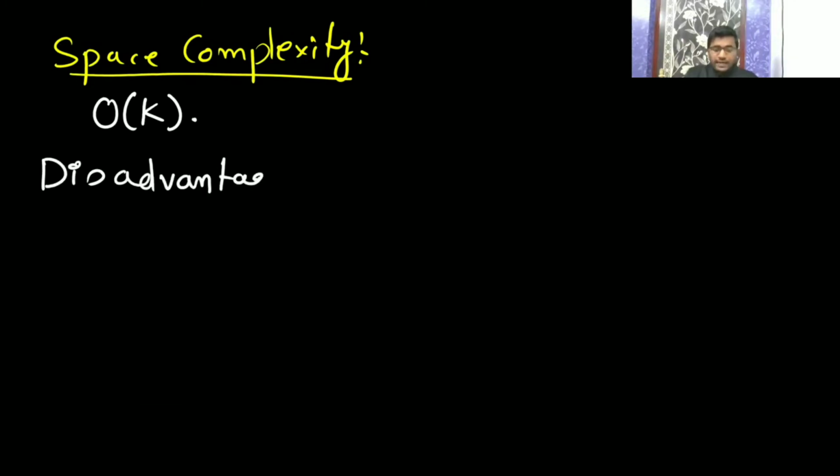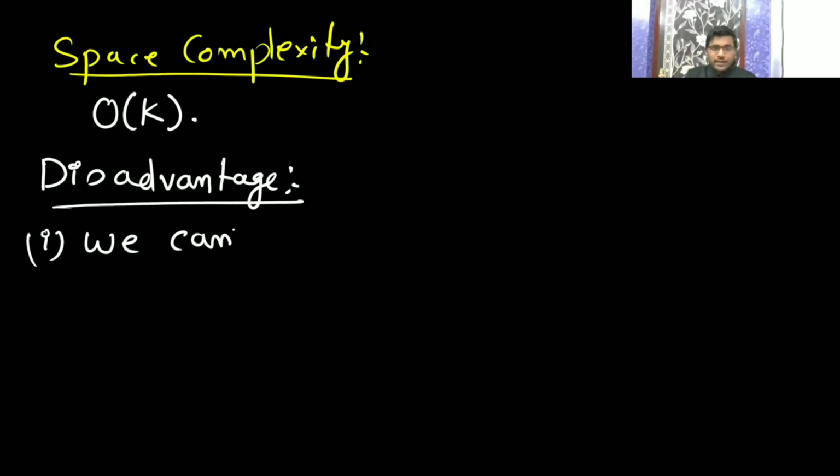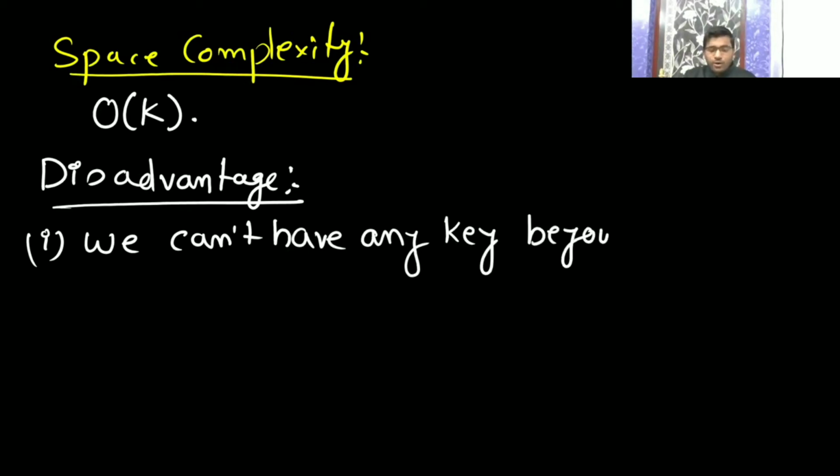If you think in that way, you require the range of the numbers early. So we can't have any key beyond the given range. This is the disadvantage. We can't have any number beyond the given range.